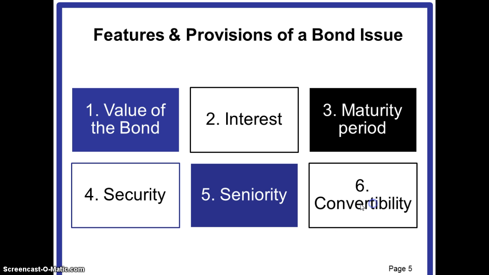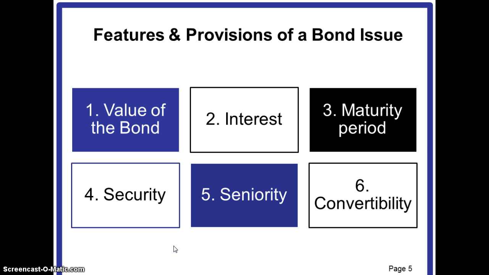And then we come to convertibility. This conversion feature of a bond gives the investor the right to exchange the bond for some other security of the issuer.